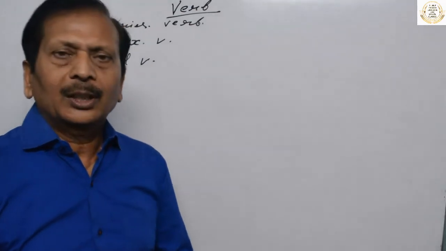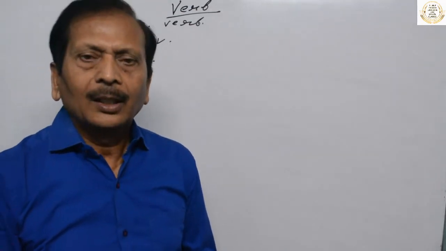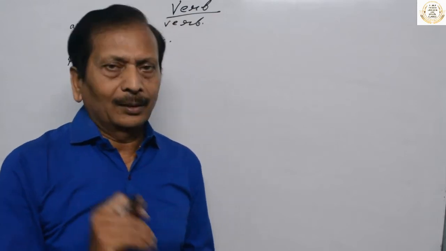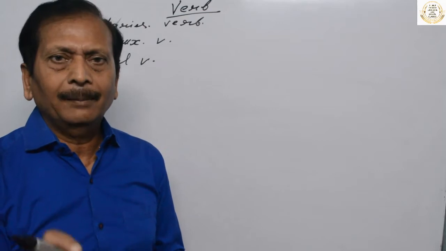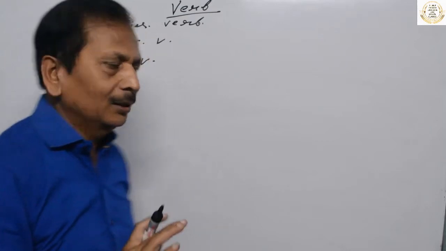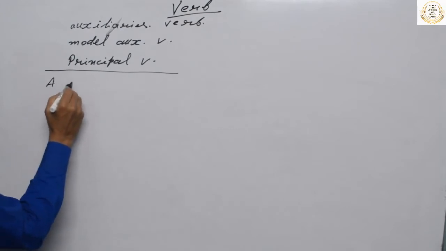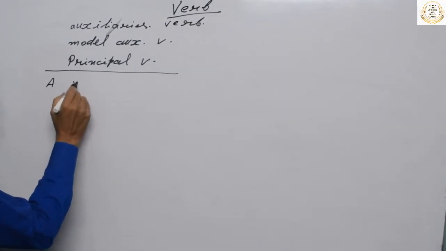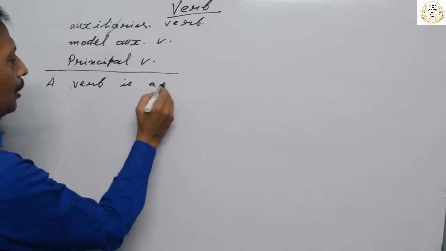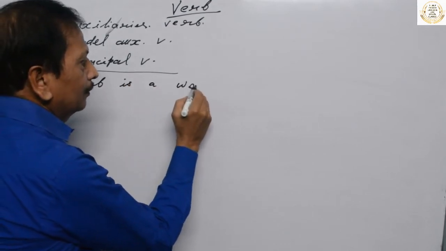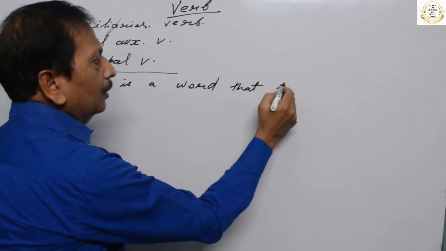If we talk about verb, what do you mean by verb? A verb is a word that tells something about a person or thing.